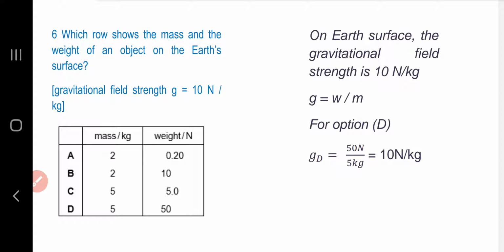Question number 6. Which row shows the mass and the weight of an object on the Earth's surface? The gravitational field strength g equals 10 Newton per kilogram. On Earth's surface, the gravitational field strength is 10 Newton per kg. We know that g equals weight over mass. And for option D, the gravitational field strength is 50 Newton divided by 5 kg, which is 10 Newton per kg. So option D is the answer.